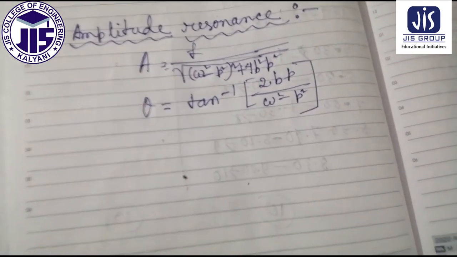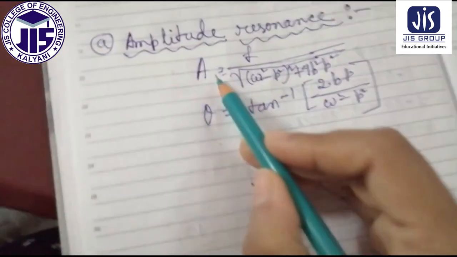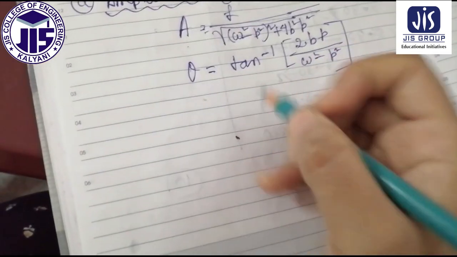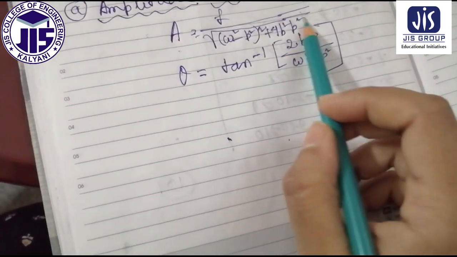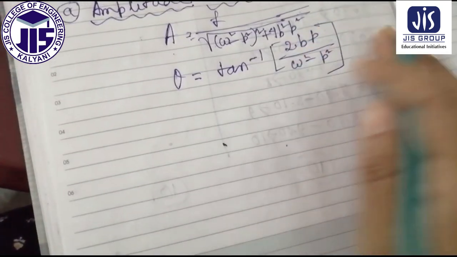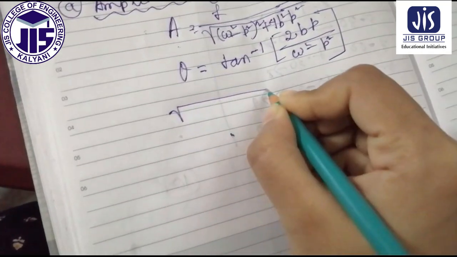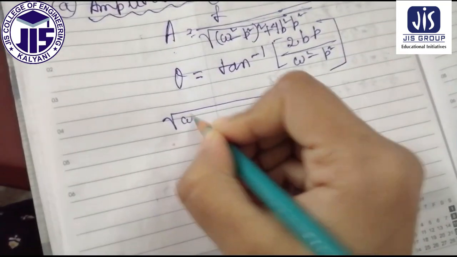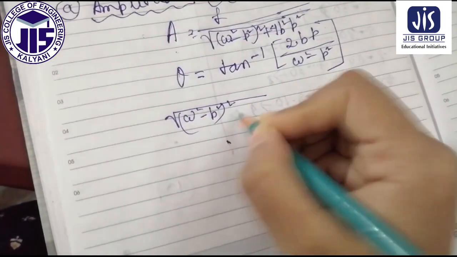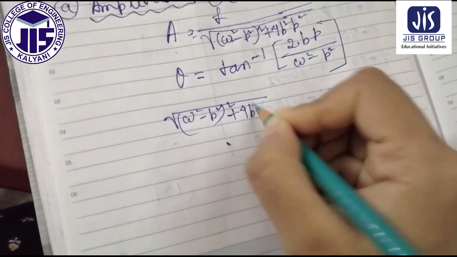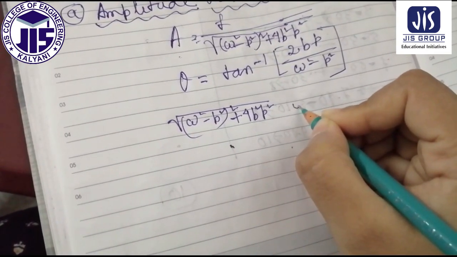Now today we are going to derive when the amplitude can be maximum. If A is to be maximum, the denominator has to be minimum. So that means we can write that (omega square minus p square) whole square plus 4b square p square is minimum.